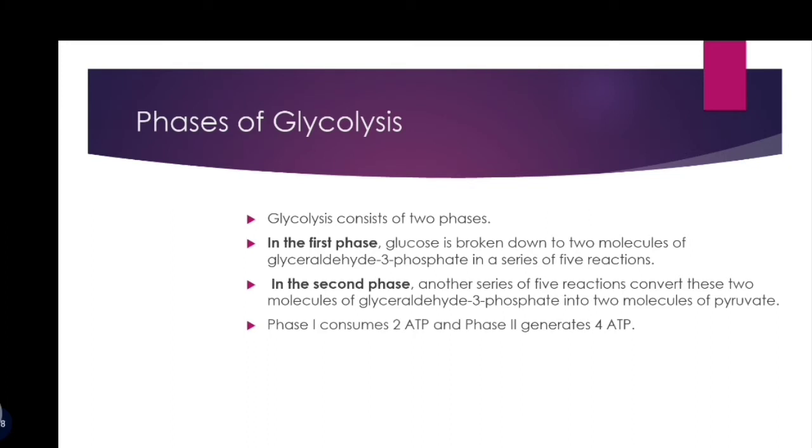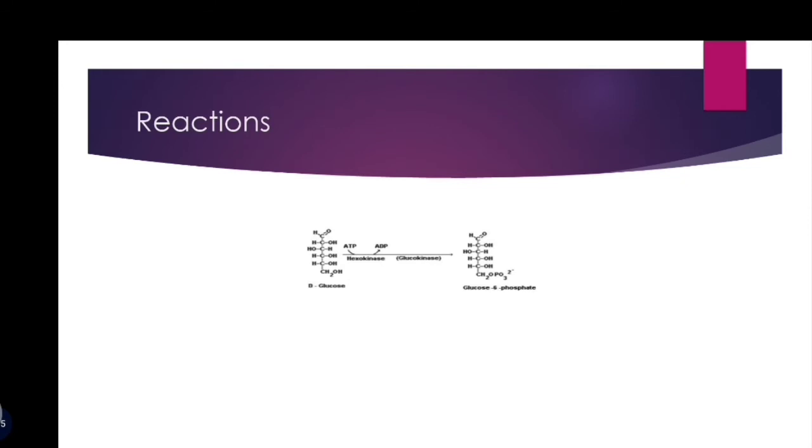Phase 1 consumes 2 ATP and phase 2 generates 4 ATP. The net ATP production in the entire process is 2. Glycolysis has 10 reactions. Here is the first reaction of glycolysis.